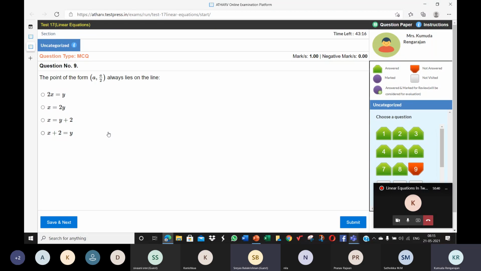Ma'am, I have a doubt again in this question, ma'am. If I take x is equal to y by 2, I move that y into the left hand side, it means 2x is equal to y, like that only.